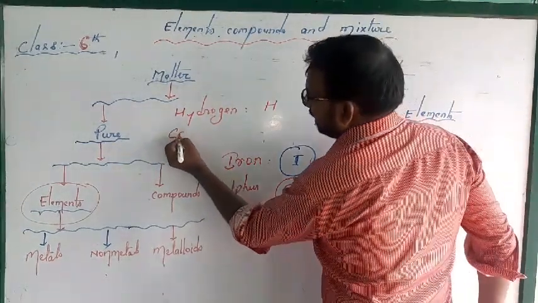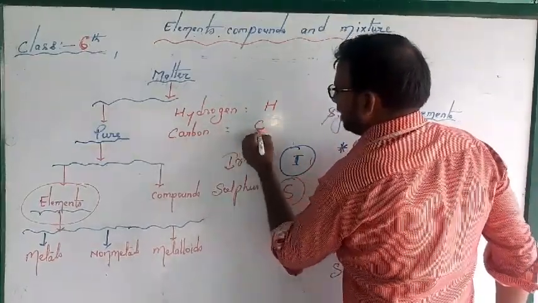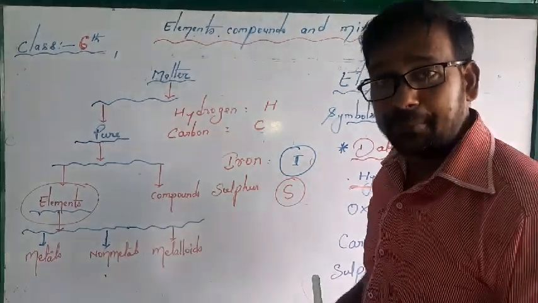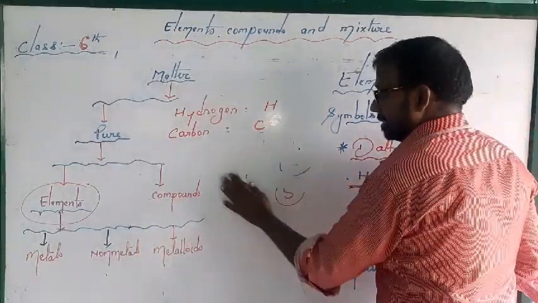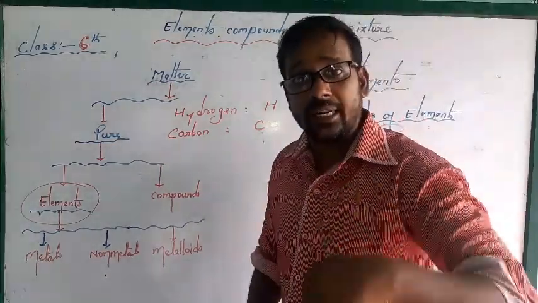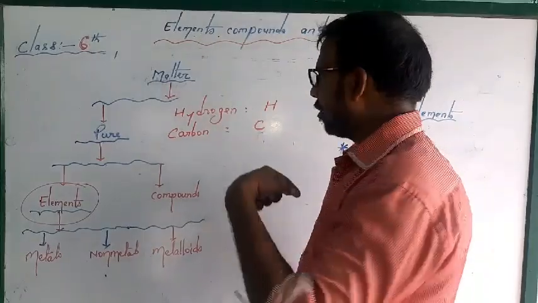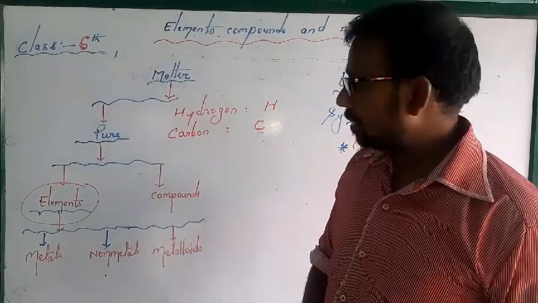Suppose you want to represent carbon, just write C, but it must be in capital letter. And this is the way to represent the element in the modern era. In the modern era, we are following the Berzelius rule, the Berzelius symbols.